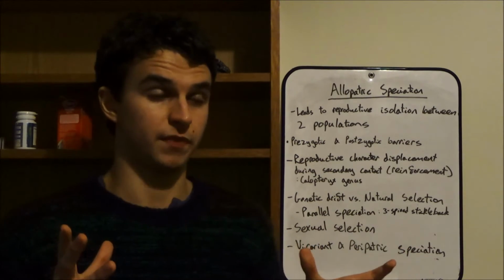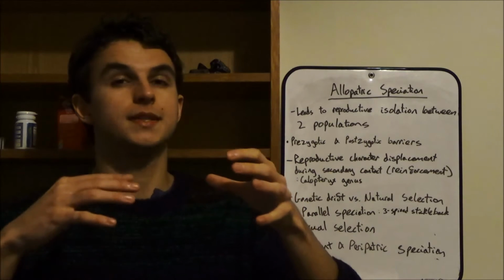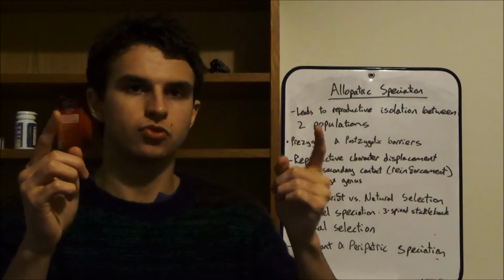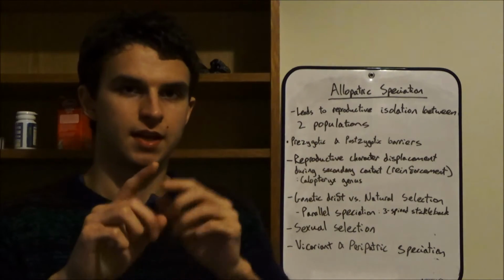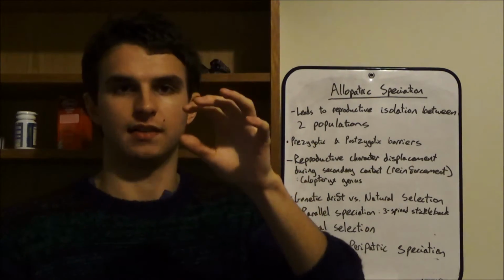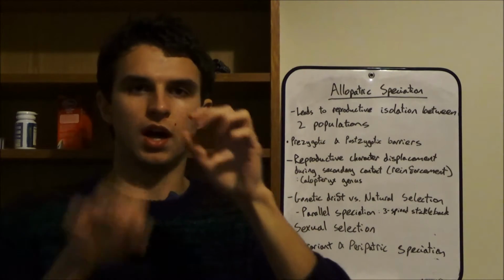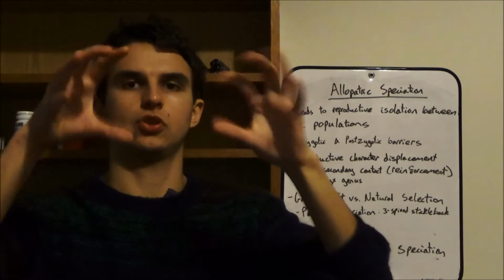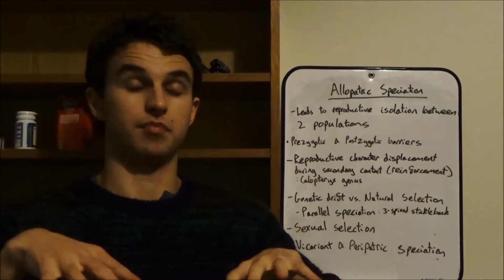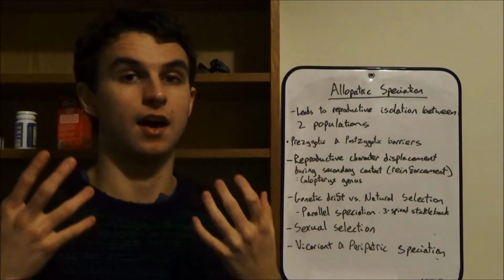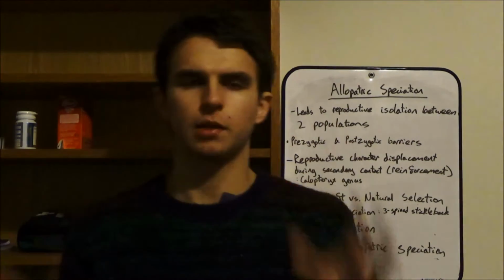You also get cases where the hybrid is fertile, but after more crossing of hybrids, the offspring produced becomes less and less fertile each time. So this is what we call hybrid degradation or hybrid breakdown. So after enough crosses between these hybrids, you'll get something which is infertile. So back to allopatric speciation.